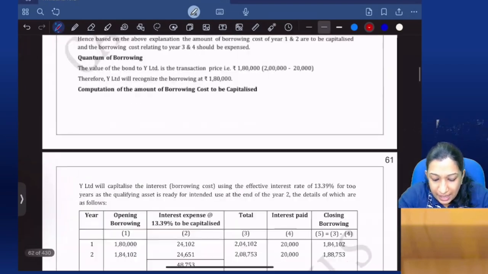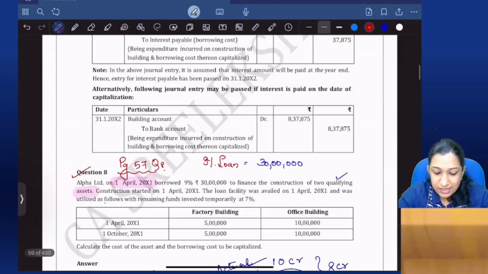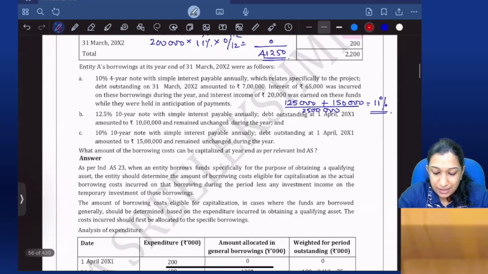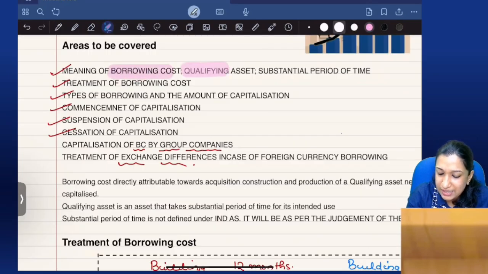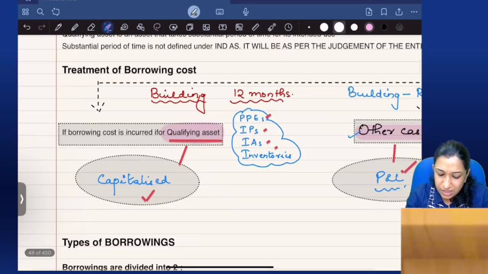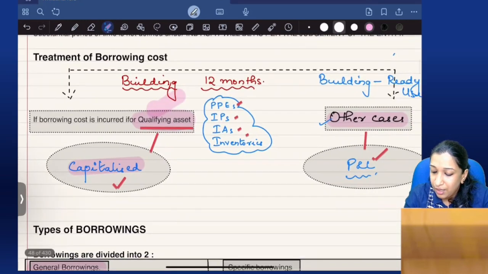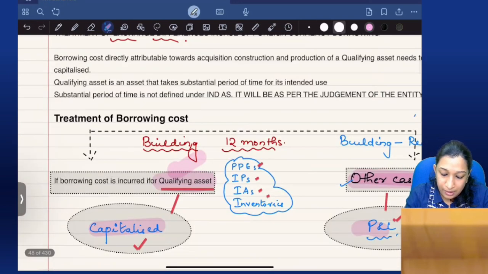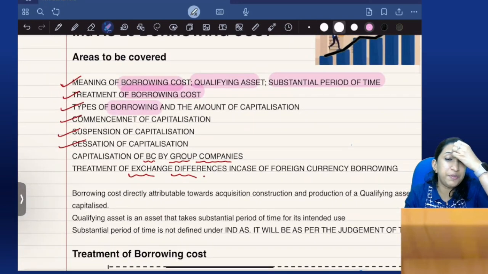So these are the areas in Ind AS. Which standard? Ind AS 23. Borrowing cost, qualifying asset, substantial period of time. We need to be very clear. You should write these lines if you get a question. Treatment of borrowing cost: always capitalized if it is for a qualifying asset, but there are some conditions. Other cases, P&L. Borrowings are of two types, specific borrowings and general borrowings.